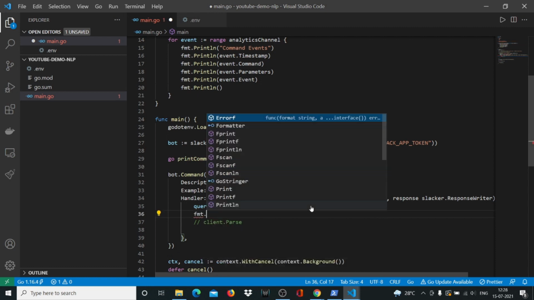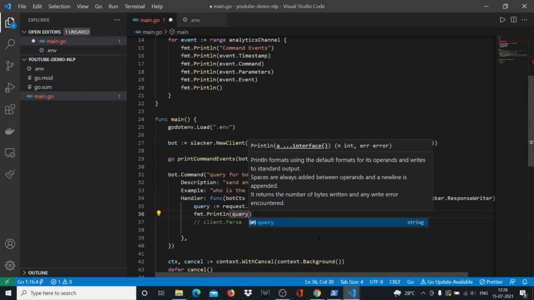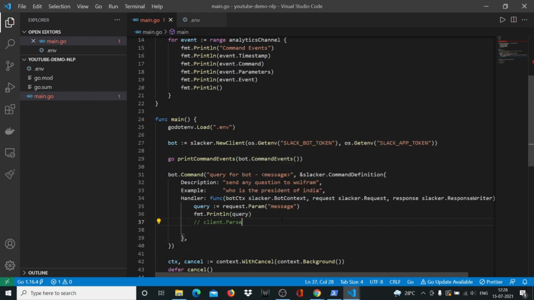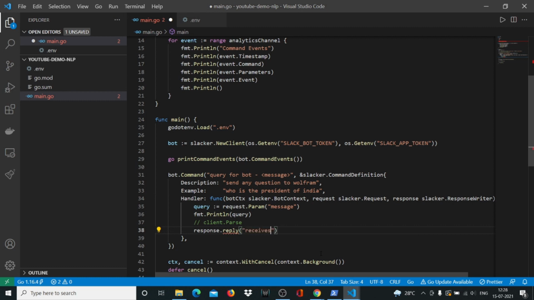So I'll say fmt.Println and I'll say query. So when we send this query to the bot, it's just going to print it out. And then let's also keep a response here. And the response will be very simple, it'll just be received. All right.